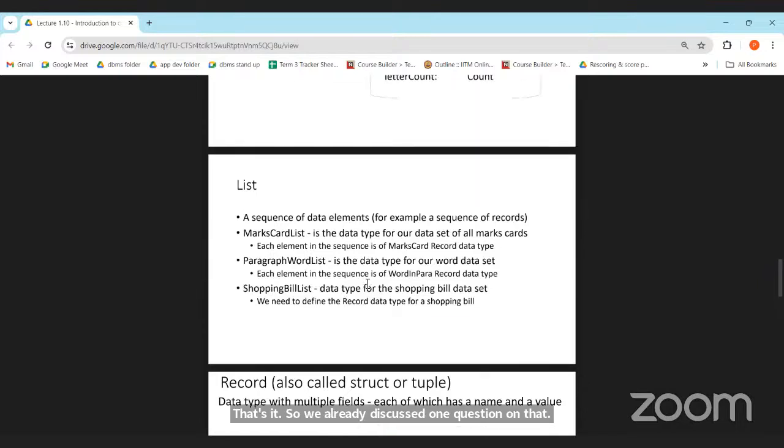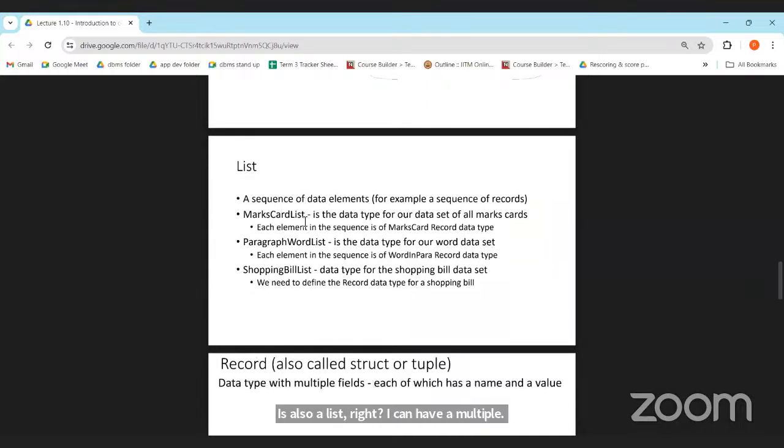See, the list data type is basically a sequence of data elements. For example, a sequence of records is also a list, right? Marks card list, or list of all marks cards. Shopping bills list. The data type for the shopping bill data set is also a list, right? I can have multiple stores in the list, separated by a comma.